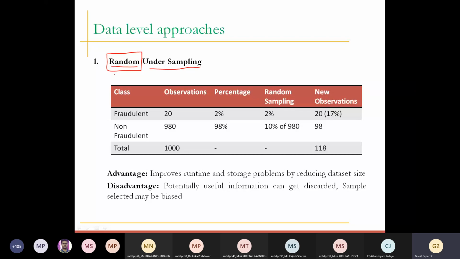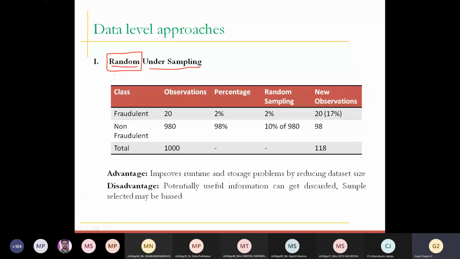No logic behind it. Randomly it selects that this many examples I would like to delete, so it will delete on a random basis. So if you think about this technique, it is not at all recommended, because when you delete records on a random basis, there are high chances that some useful information may be discarded, and hence we cannot predict perfectly. So when you use this random nature, you cannot guarantee that all kinds of transactions have been captured. That is a disadvantage of random undersampling.